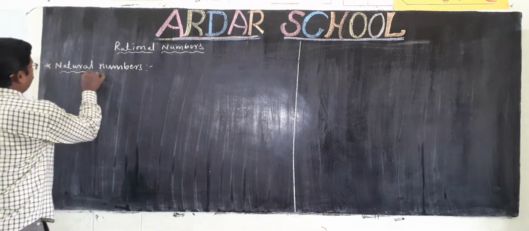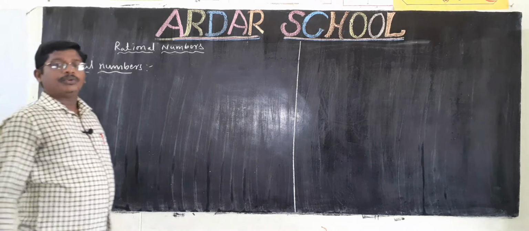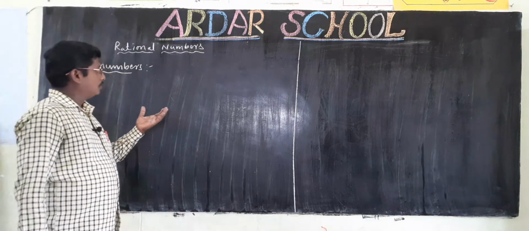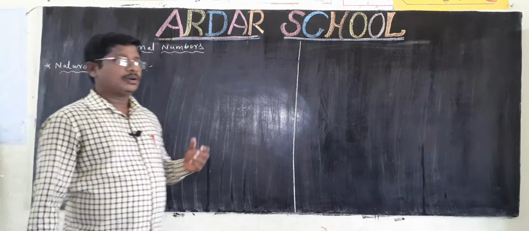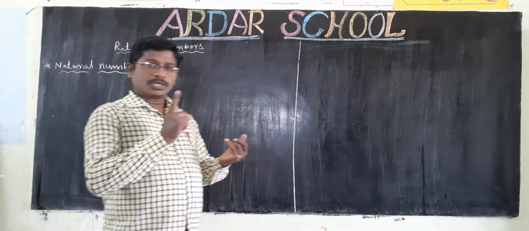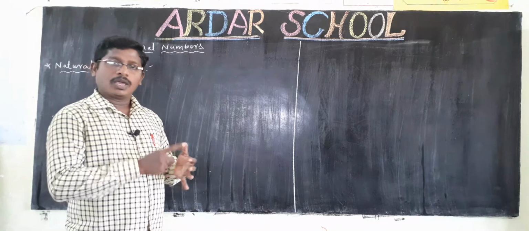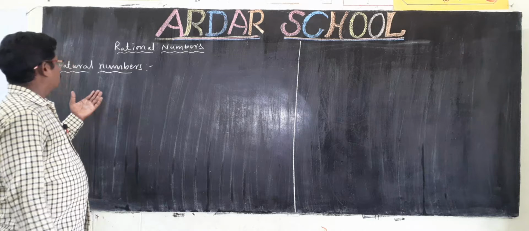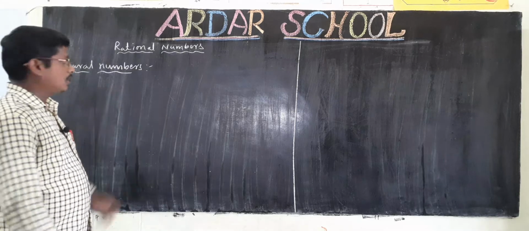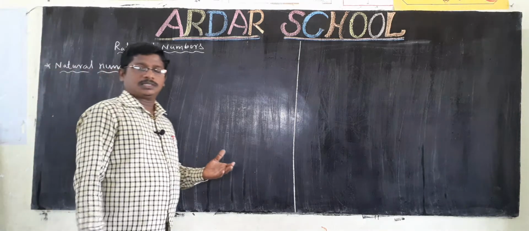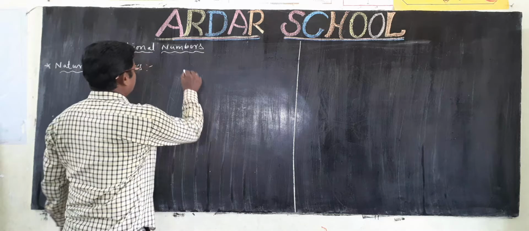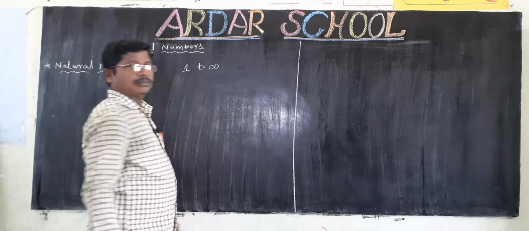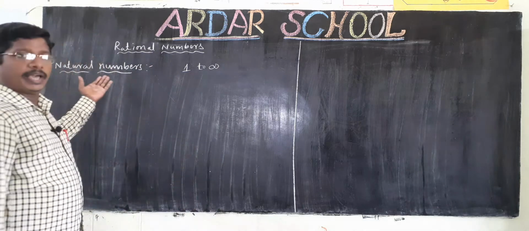Natural numbers. The definition of natural numbers is the counting numbers. The counting numbers are also called natural numbers. For example, if you want to count anything, you start 1, 2, 3, 4 and so on. So these are counting numbers, also called natural numbers. Another definition of natural numbers is the number set starting from 1 to infinity. Then the number set is called natural numbers.